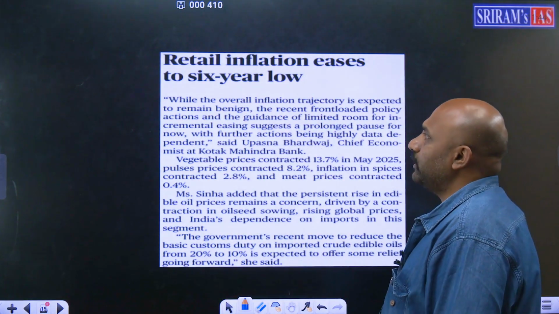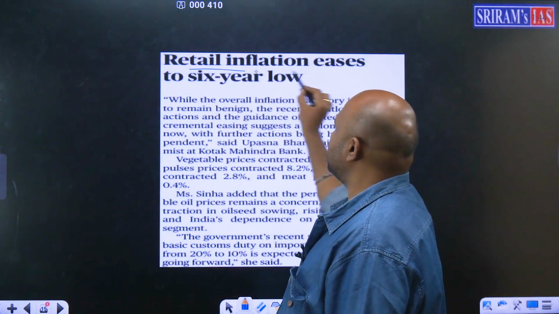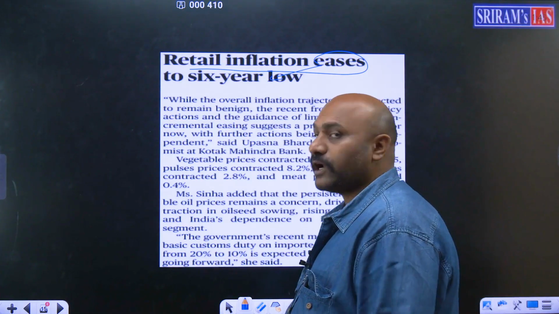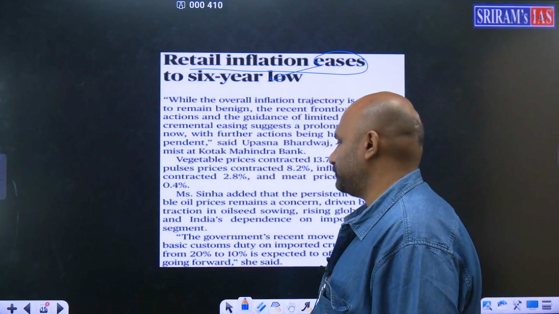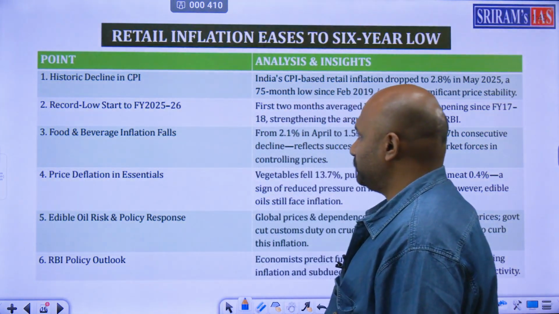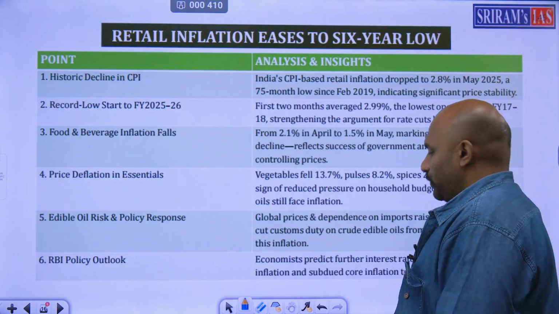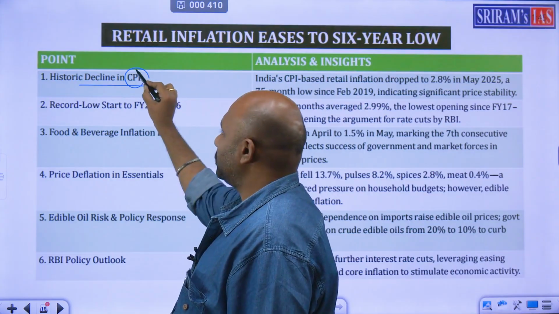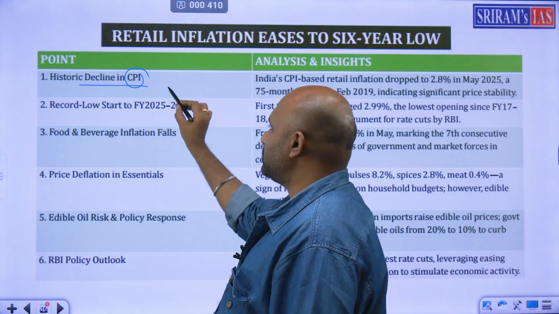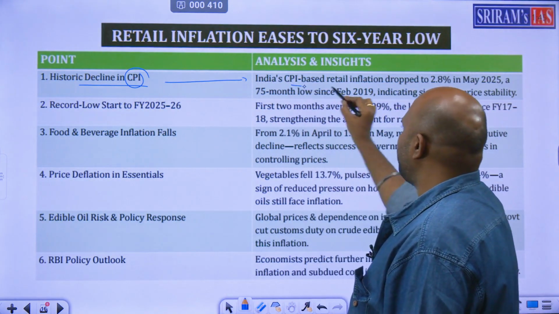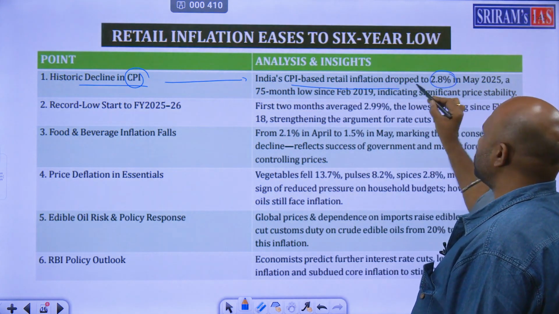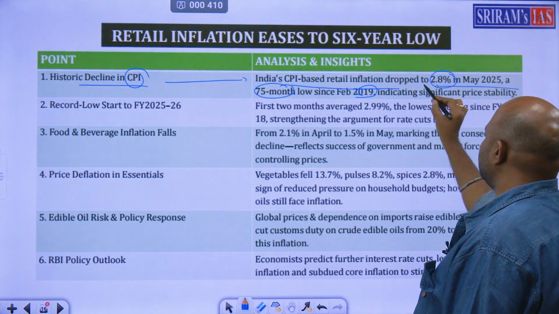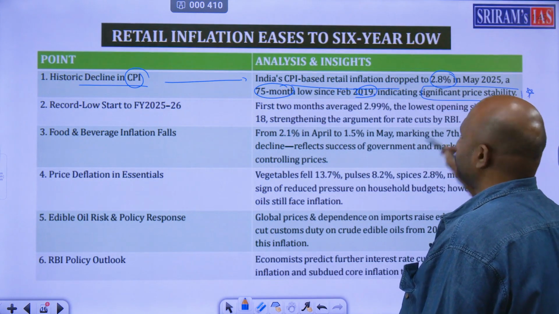Next important topic for today: retail inflation eases to 6-year low. Let's look at all the major concepts involved in it first. First, historic decline in CPI. Consumer Price Index has fallen sharply, to a 6-year low. CPI-based inflation dropped to 2.8%, a 75-month low since 2019, indicating significant price stability.